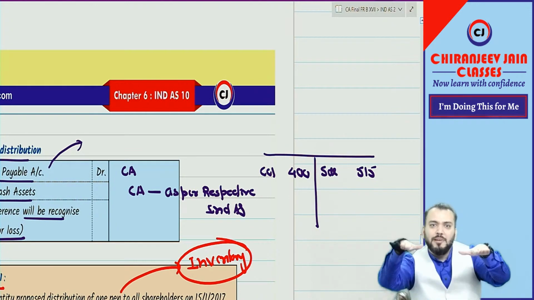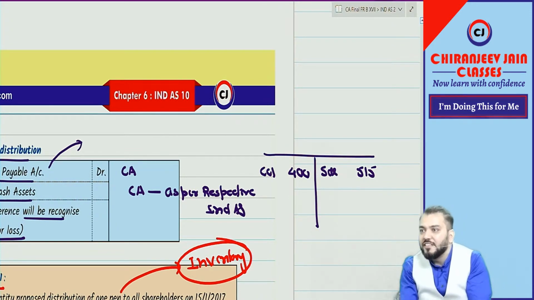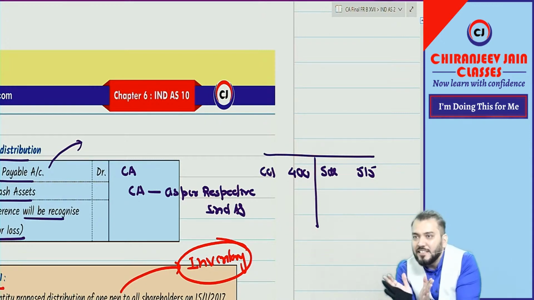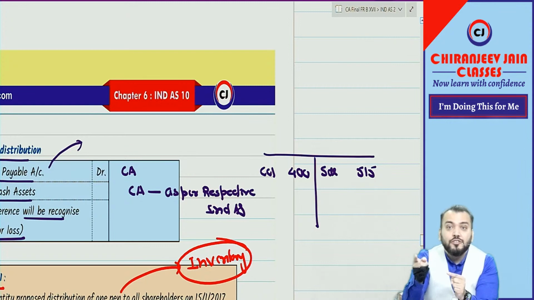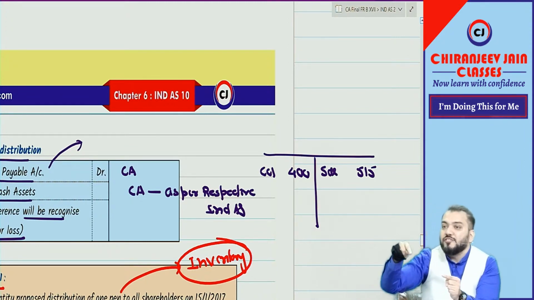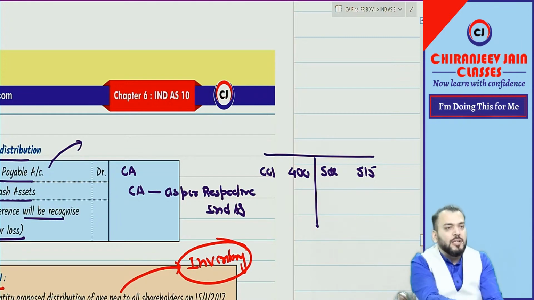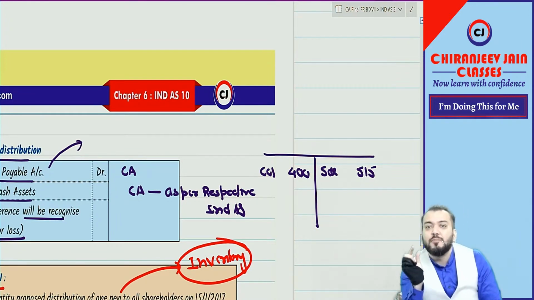So accounting should remain the same whether you are distributing cash or non-cash asset. The difference will be transferred to PL, not retained earning.